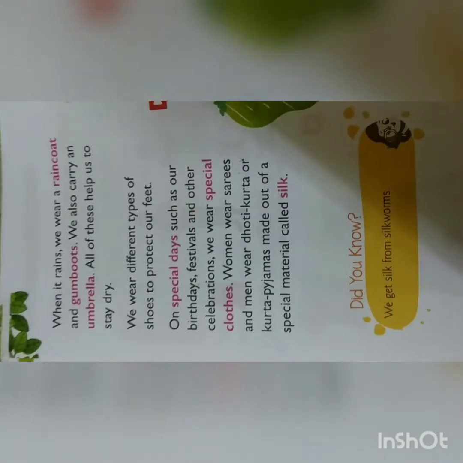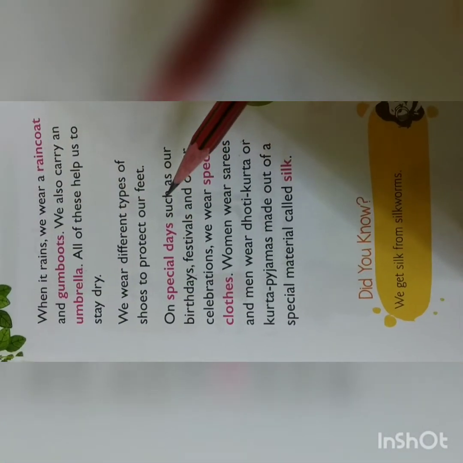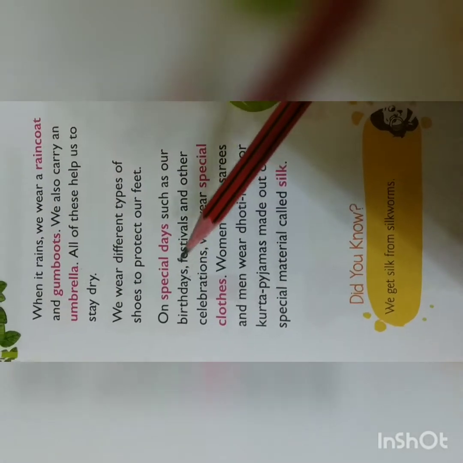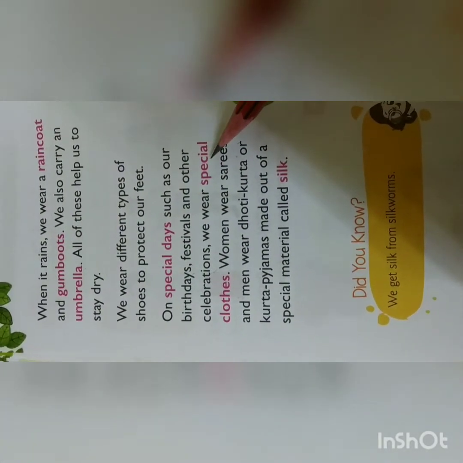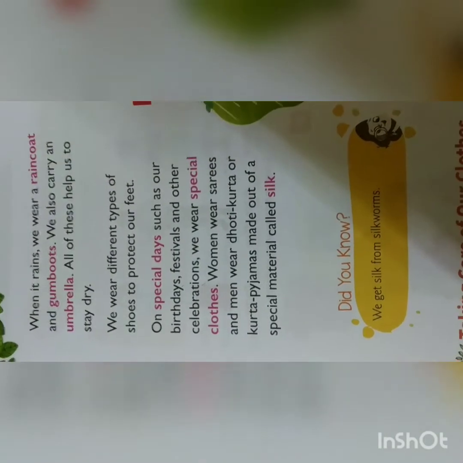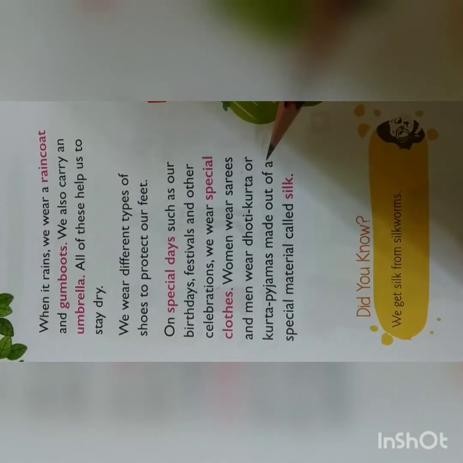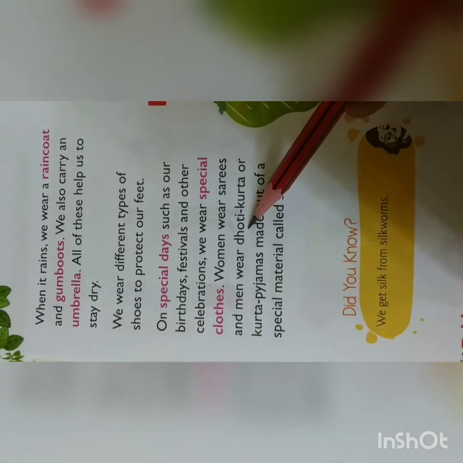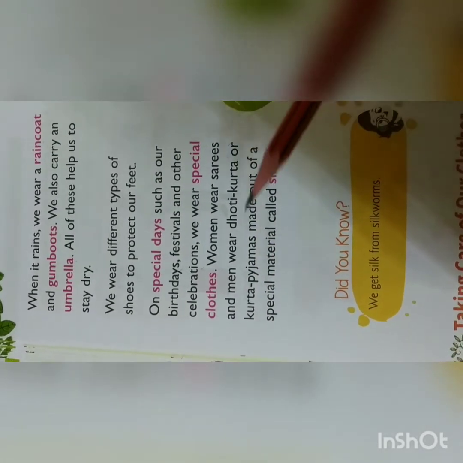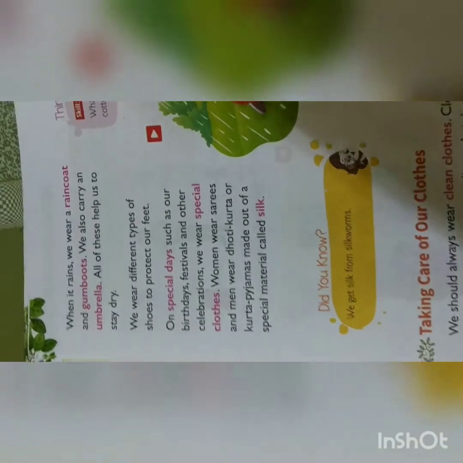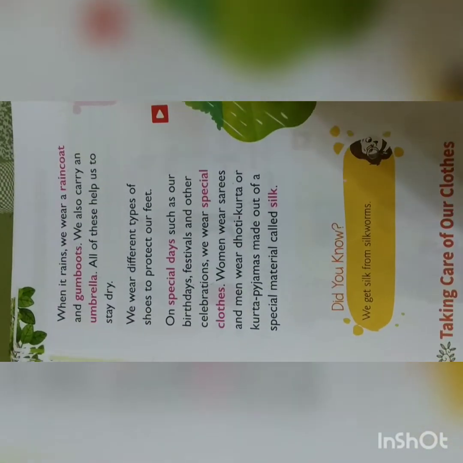On special days like birthdays, festivals and other celebrations, we wear special clothes, new clothes. Women will wear saris and men will wear dhoti kurta or kurta pajama. Okay children, these are some of the clothes that we wear.